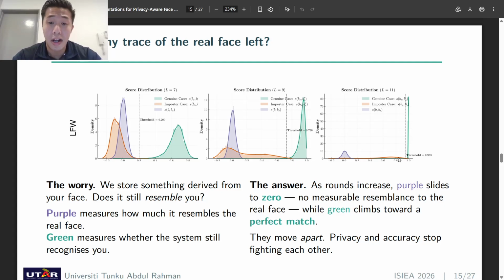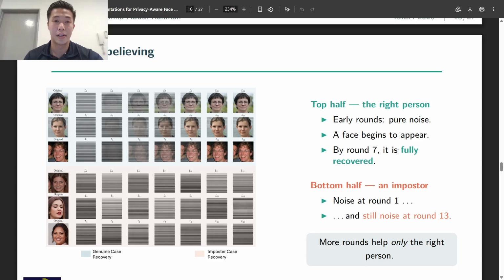high. Now, as the round increases, watch them move apart. Purple slides to 0, no measurable resemblance to the real face, whereas the green distribution climbs towards a perfect match. This is the result we would most like you to take away. Here, privacy as well as accuracy stop fighting each other. More rounds will give you more of both, which is a good thing.